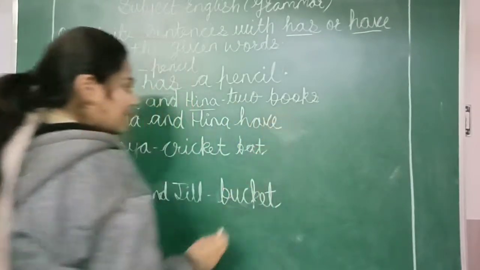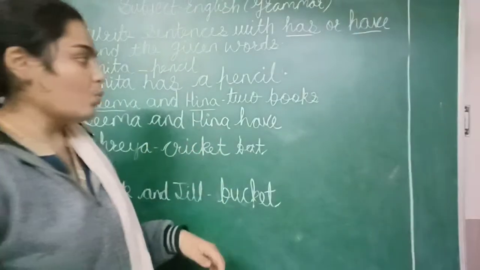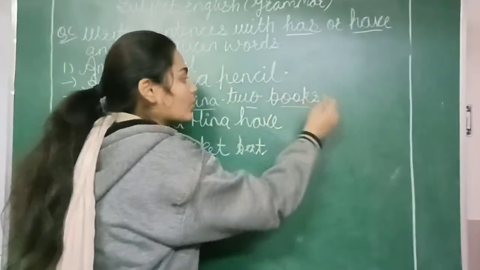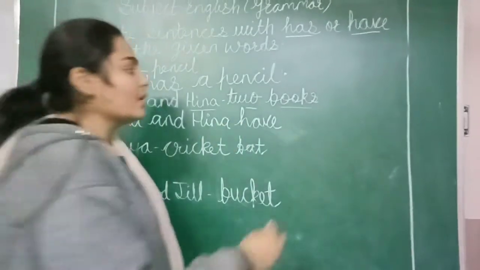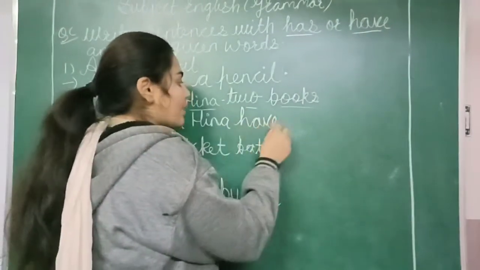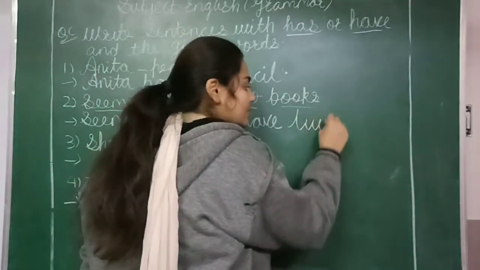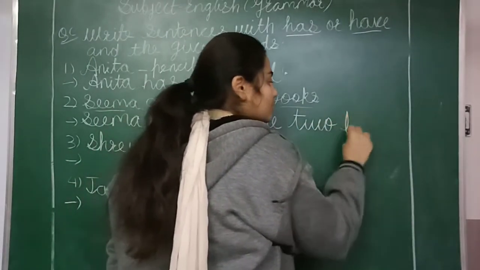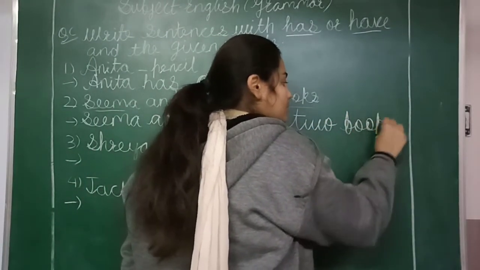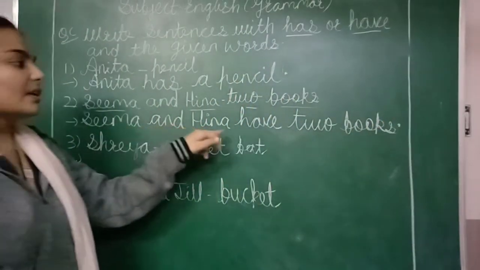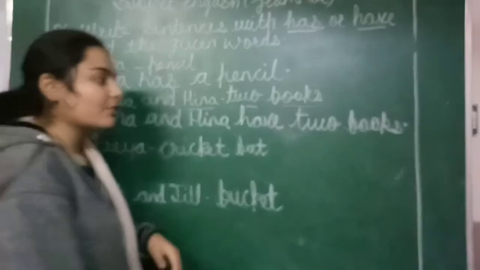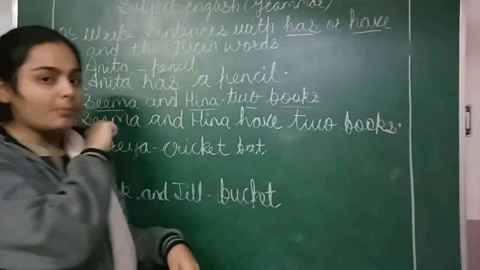Now students, we are not using a. Why? Because there are two books, meaning plural, more than one. Seema and Hina have two books. Afterwards we have to put a full stop.